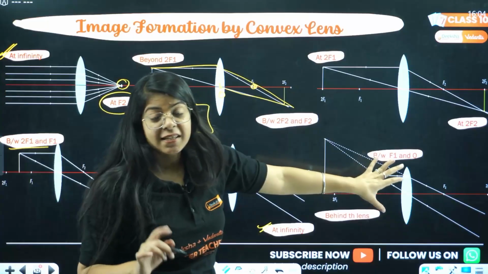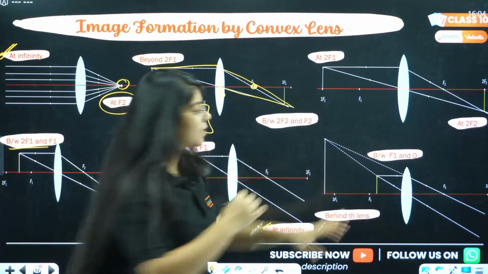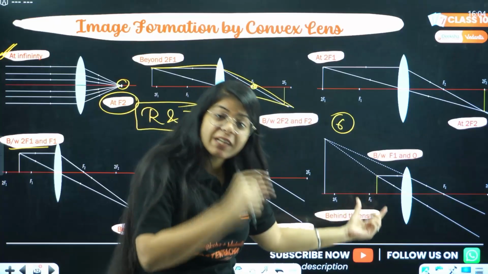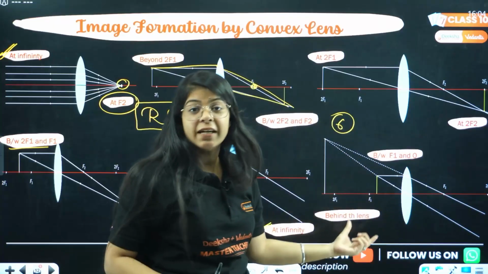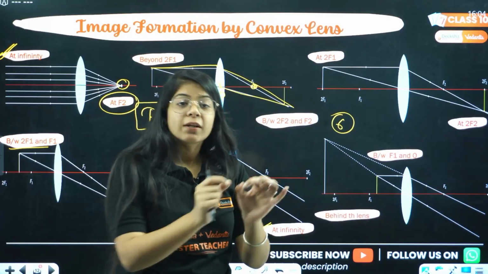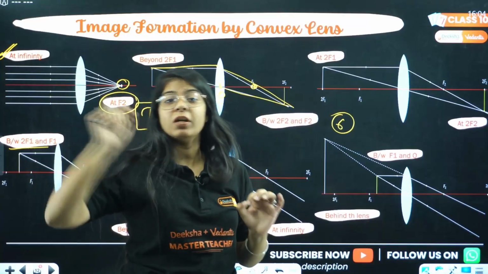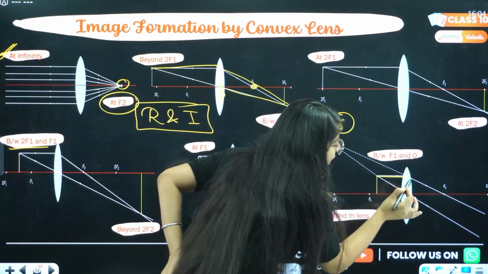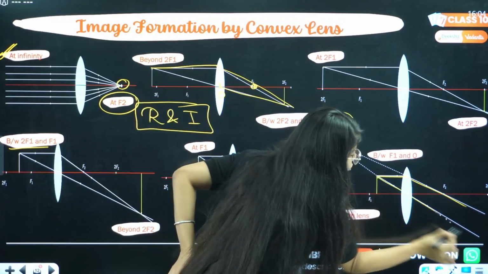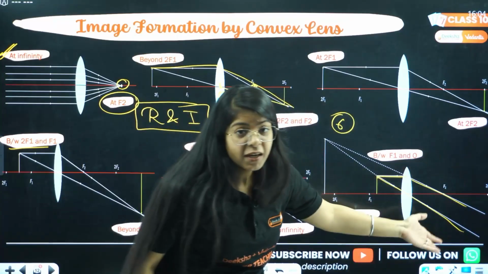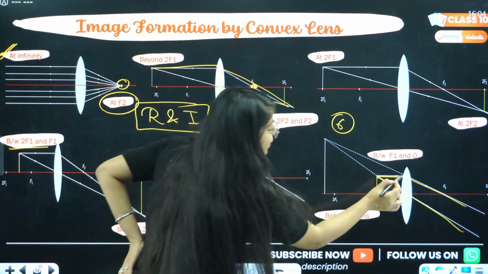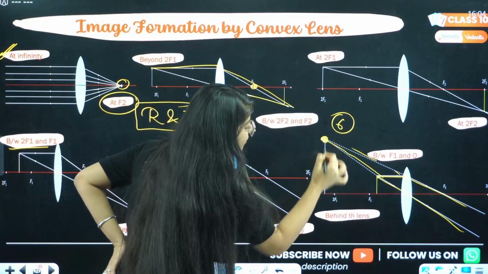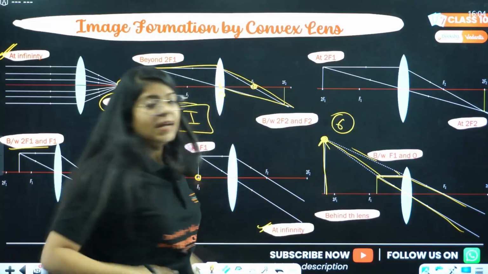And then in the sixth case, just like the mirror, it is also an exceptional one. In the sixth case, the object will be between f1 and the optical center. Remember, you call it optical center in lenses and pole in mirrors. So, optical center and f1: one ray will go parallel and pass through the focus, another ray goes through the optical center, but they are going away. They won't meet. So we extend them backwards, and at the point where they meet, that, my friend, is your image.